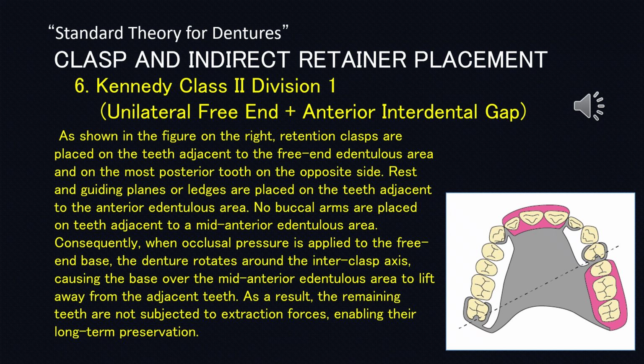No buccal arms are placed on teeth adjacent to a mid-anterior edentulous area. Consequently, when occlusal pressure is applied to the free end base, the denture rotates around the interclasp axis, causing the base over the mid-anterior edentulous area to lift away from the adjacent teeth. As a result, the remaining teeth are not subjected to extraction forces, enabling their long-term preservation.